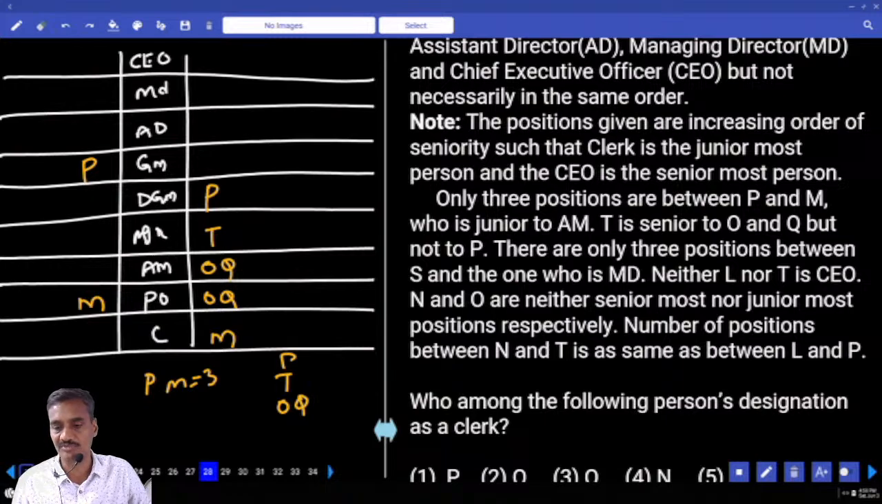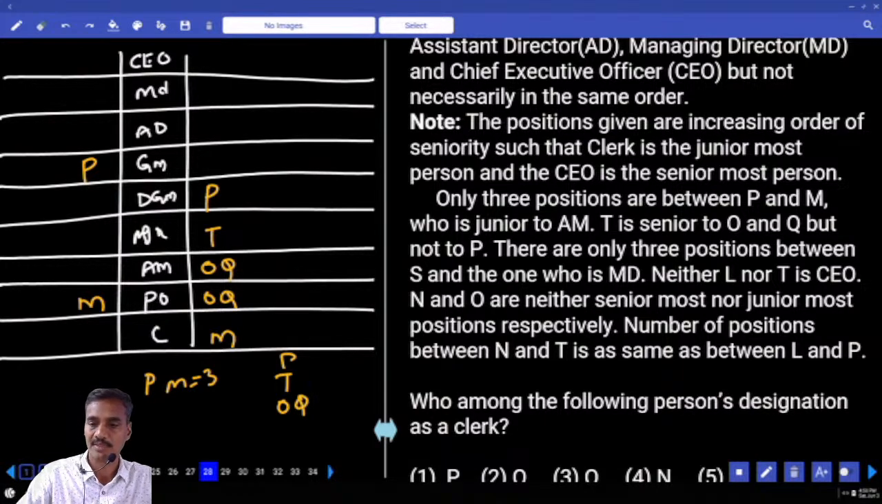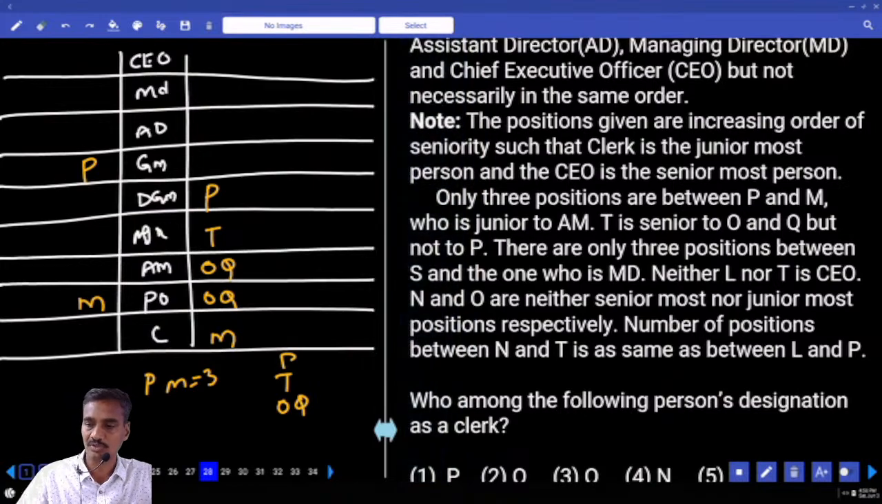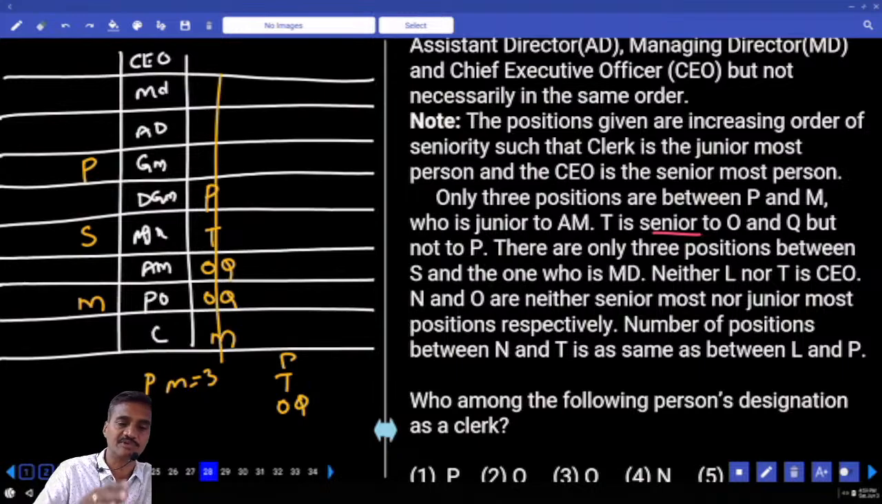There are only 3 persons between S and MD. And T is senior to O and Q, but not to P. Between S and MD, there must be exactly 3. In this case, MD and S with 3 people between is not possible. Clear? Then T is here, and O or Q must be in any one of these 2 places.